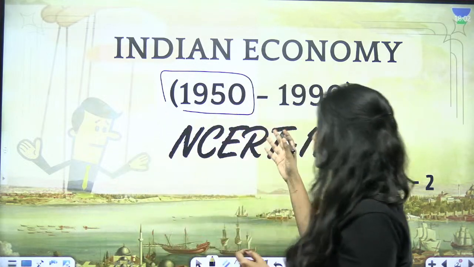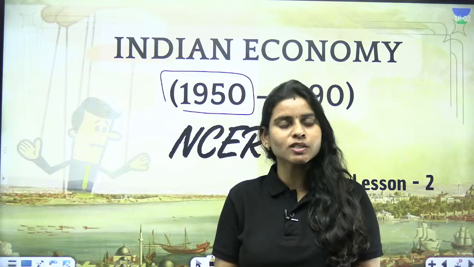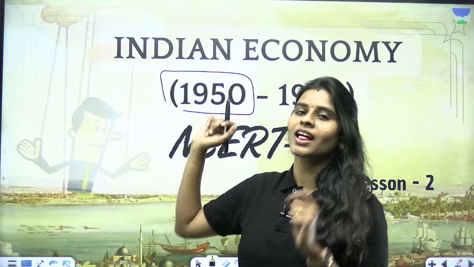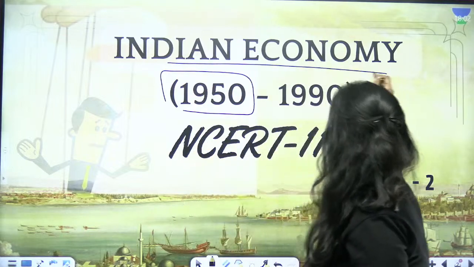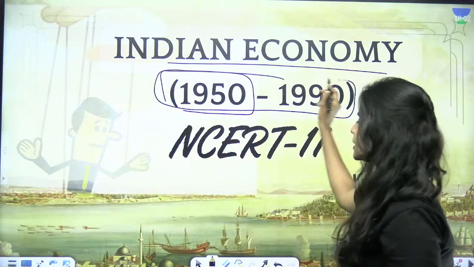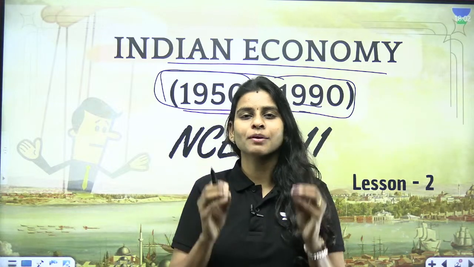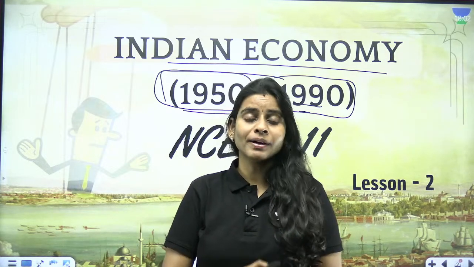This is our second lecture of the NCERT series, where we are going to deal with unit 2 of the first chapter, that is, Indian economy from 1950 to 1990. This is going to be a very important session because it will build a strong foundation of your understanding of the Indian economy: why we are what we are today, what transformations happened, and what kind of policies we had so far.